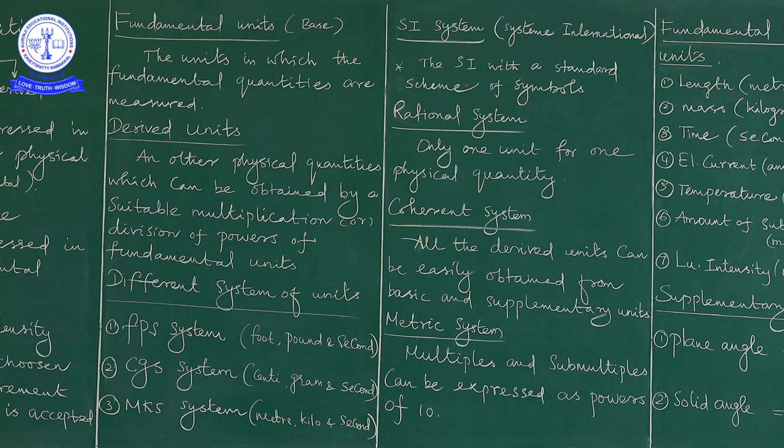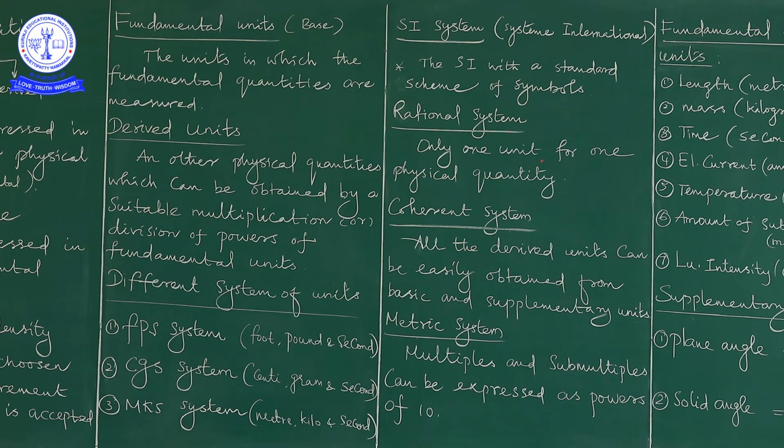The first one is the rational system. What is meant by the rational system? Only one unit for one physical quantity.